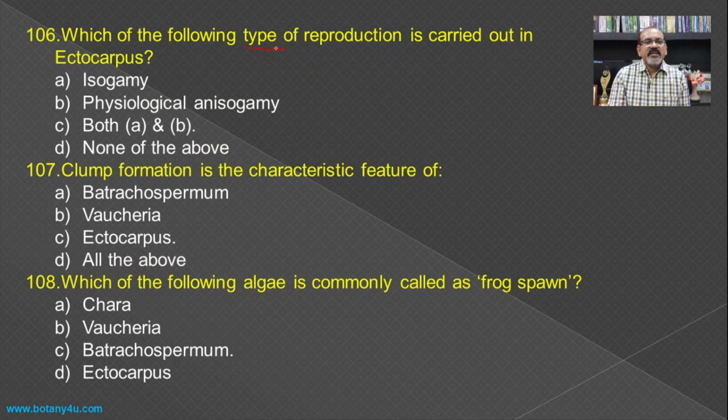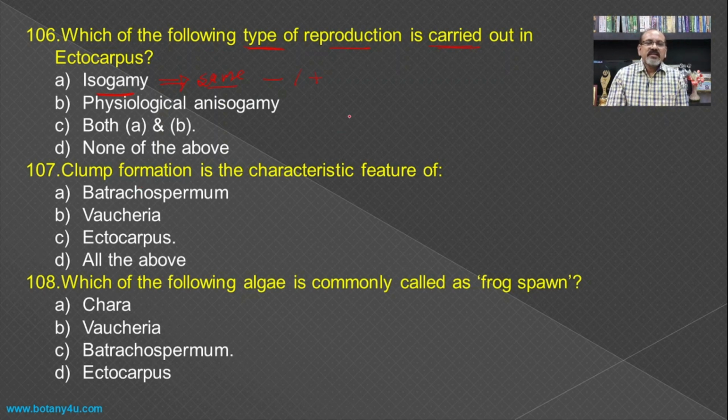Then which of the following types of reproduction is carried out in Ectocarpus? In the sexual reproduction of Ectocarpus, there are gametes which are morphologically the same, the minus strain and the plus strain, and fusion of such gametes is known as isogamy.